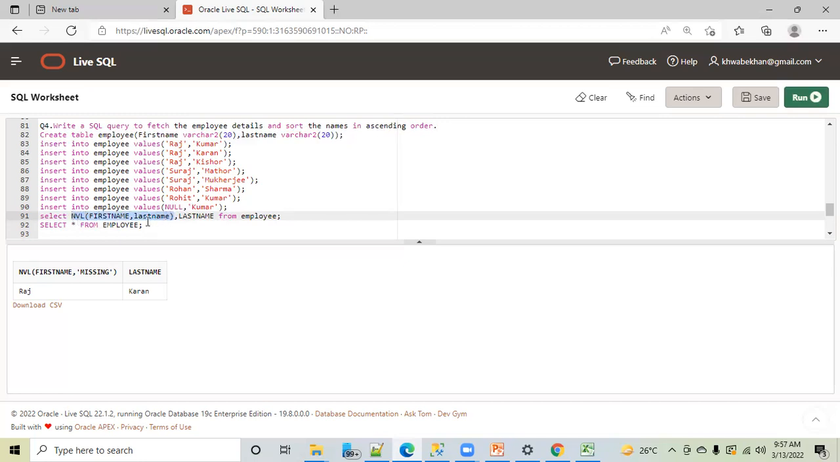The first name is null, replaced with the last name. Perfect. So it is telling that if the first name is null, keep the last name in the place of the first name. The SQL will see that the first name is null, and the user is telling it to put the last name value as the first name. So here the output will be Kumar and then Kumar. Let me show you this.